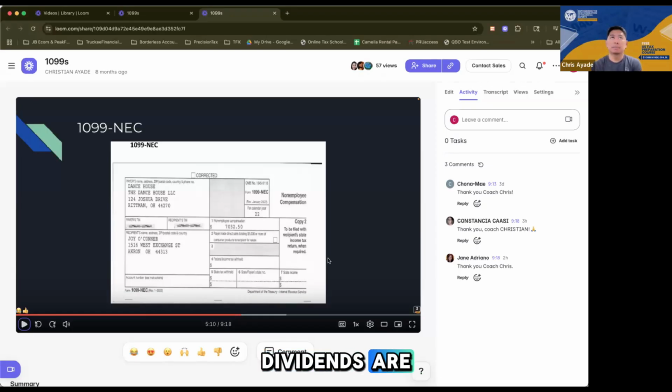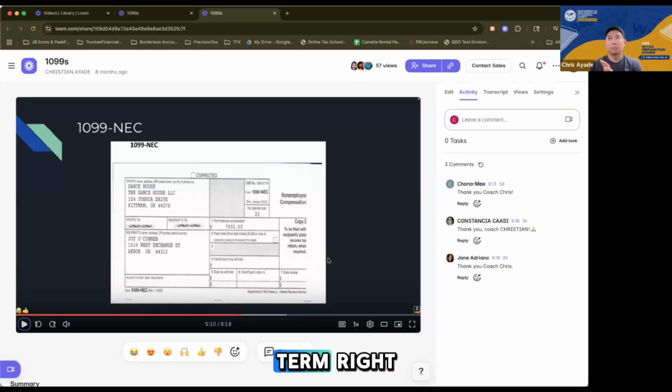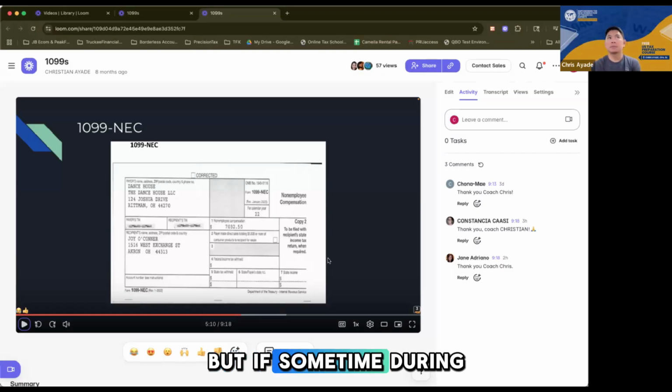Dividends are income that they receive from the companies where they've invested their money, and usually they hold it for the long term, right? If you're a long-term investor, you would get dividends. But if sometime during the year you sold your position, right?